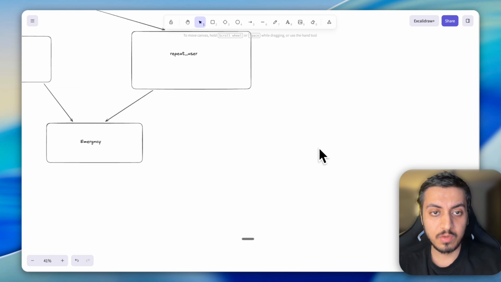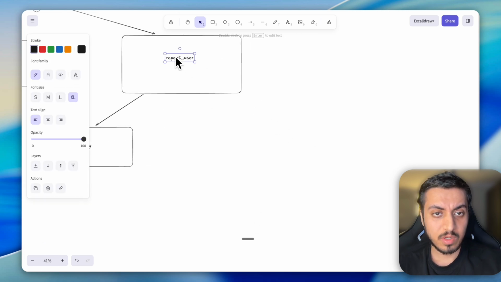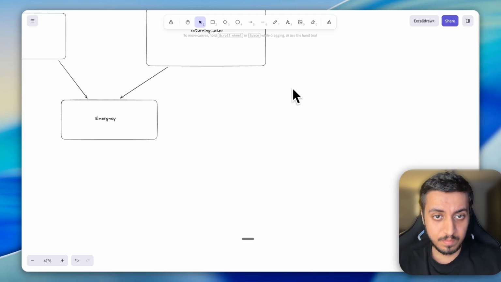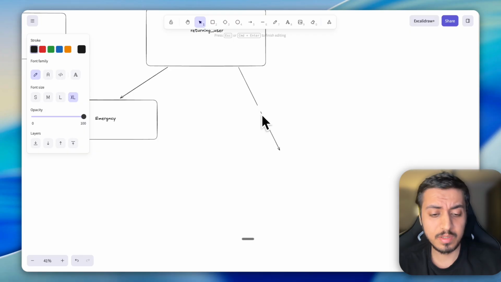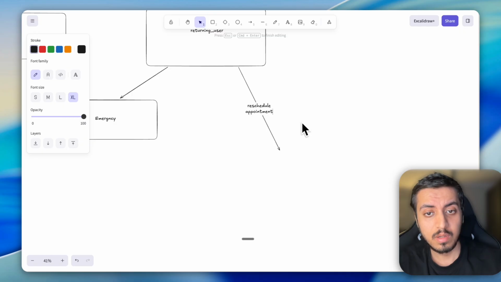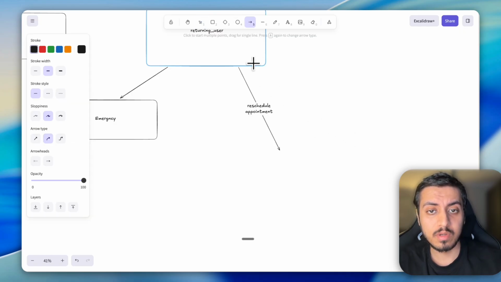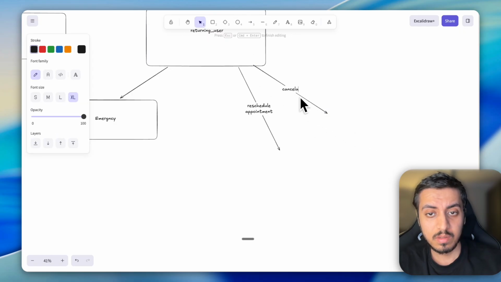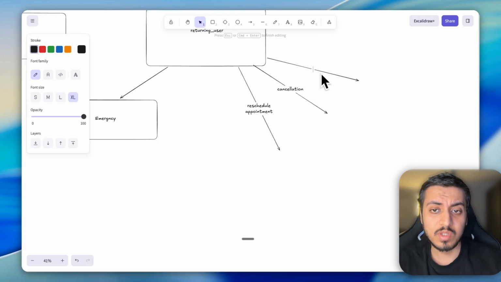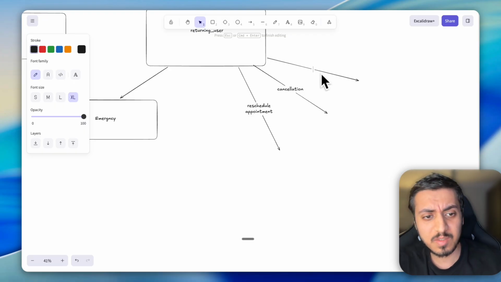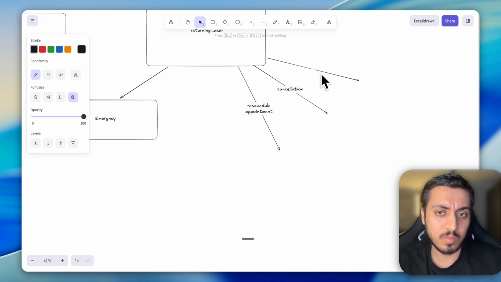But what if it is a returning user or repeat user? Let's just call it a returning user. Then three things can happen. First, it's a call to reschedule an appointment. It can be a call for cancellation of an appointment, or it can be a call for booking a new appointment. So let's say the user has called before but they haven't booked any appointment, or even if they booked, it's a 6 month back appointment, so they want to book a new appointment. So that can also be a scenario.